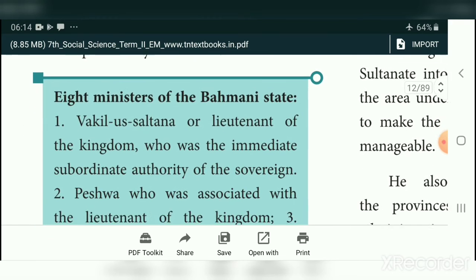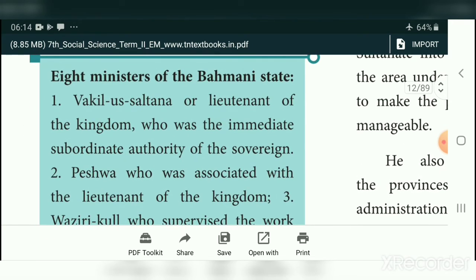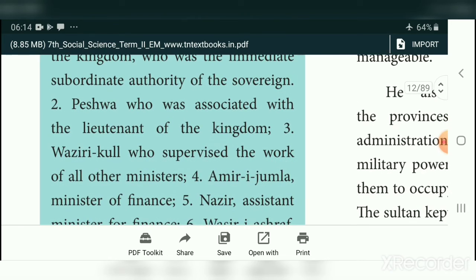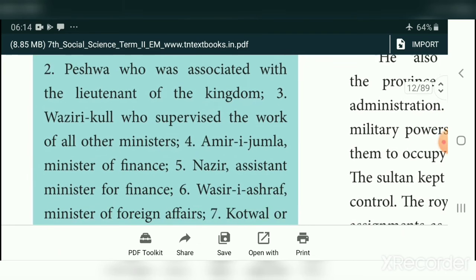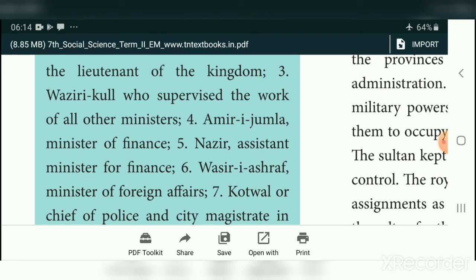Now we will see the eight ministers of the Bahmani state. Wakil-us-Sultanat, or lieutenant of the kingdom, was the immediate subordinate authority of the sovereign. Peshwa is nothing but the prime minister post, who was associated with the lieutenant of the kingdom. Wazir Kul supervised the work of all other ministers. Amir-i-Jumla was the finance minister. Nazir was the assistant minister for finance.